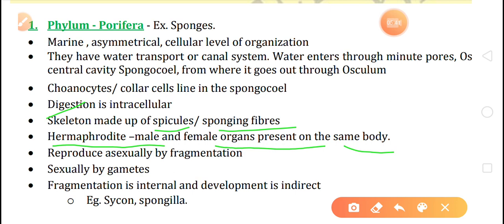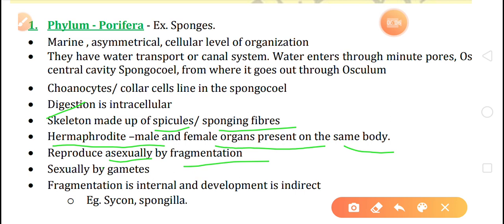They reproduce asexually by fragmentation. The body of the poriferan breaks into a number of pieces, and each piece has the capacity and capability to grow into a new individual.